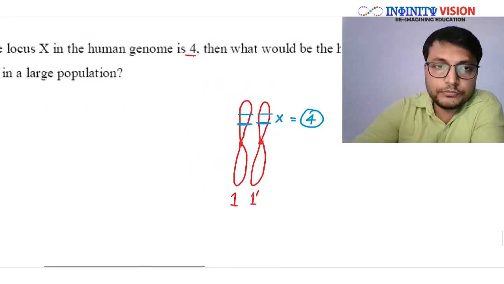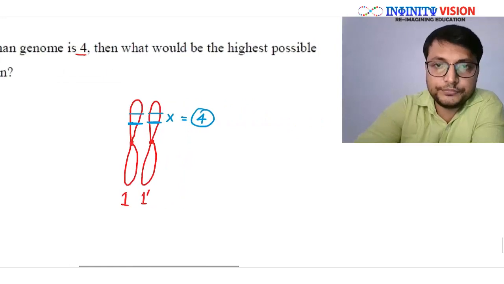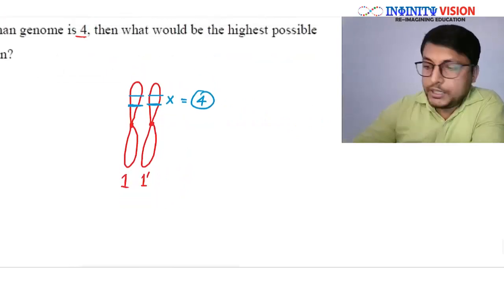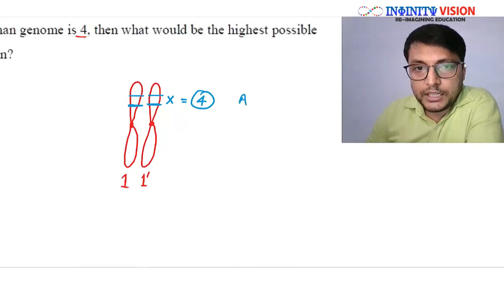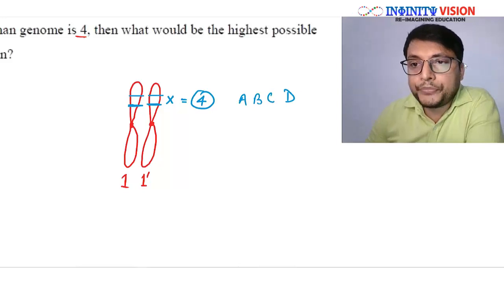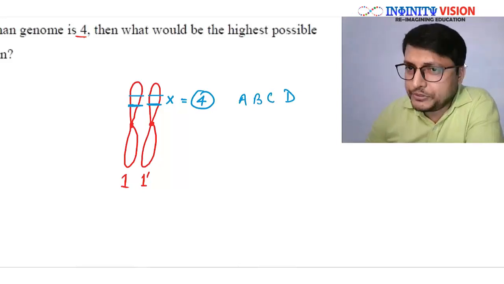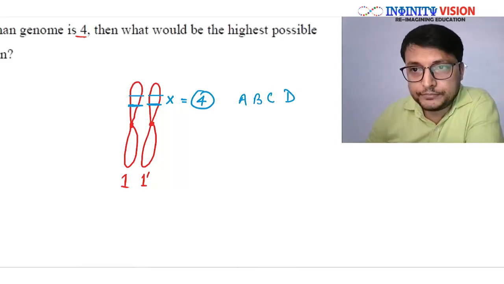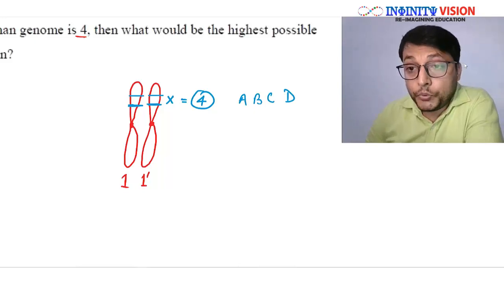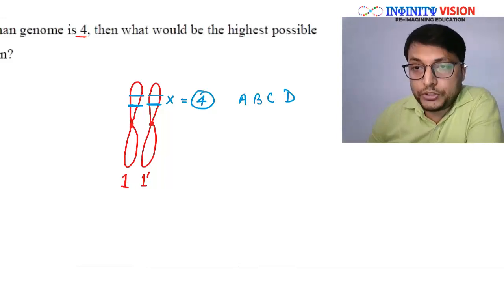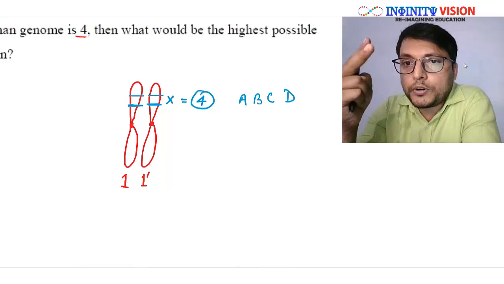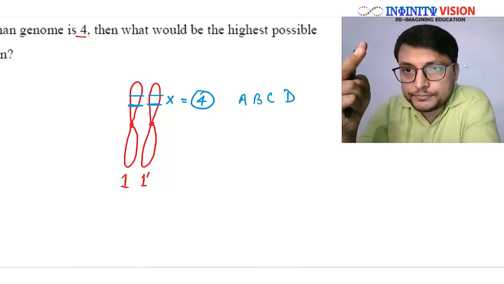Now, let us see. Suppose there are 4 alleles, right? I'm saying A, B, C, and D. These are 4 alleles or types of genes present at this locus X, right? Now, we are considering that the organism we are talking about here is a diploid organism, so any organism will have 2 of these genes, right?